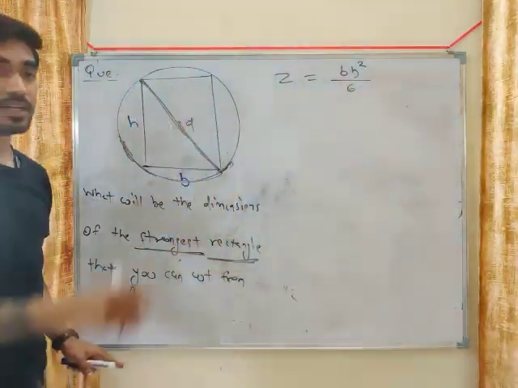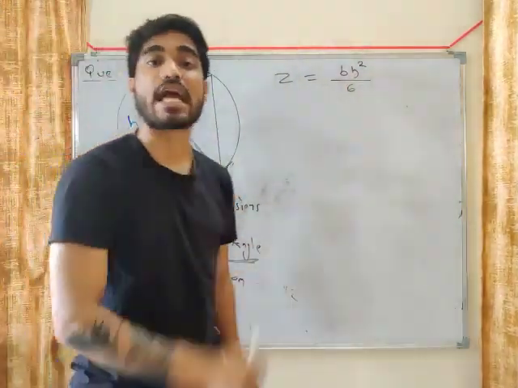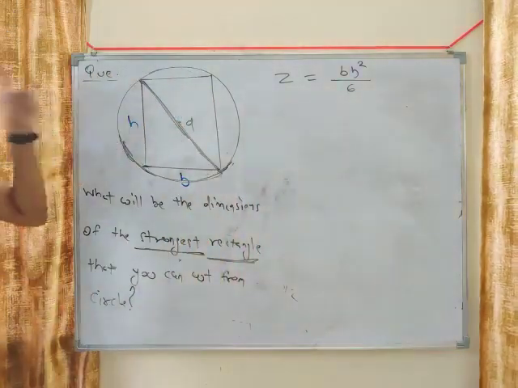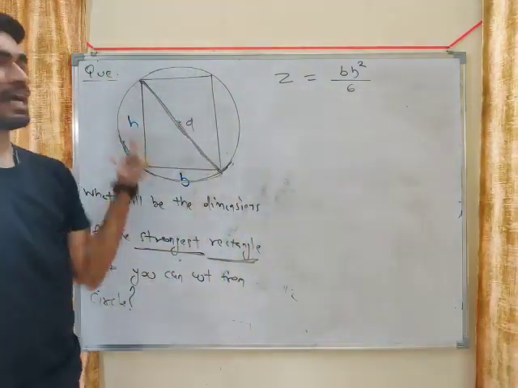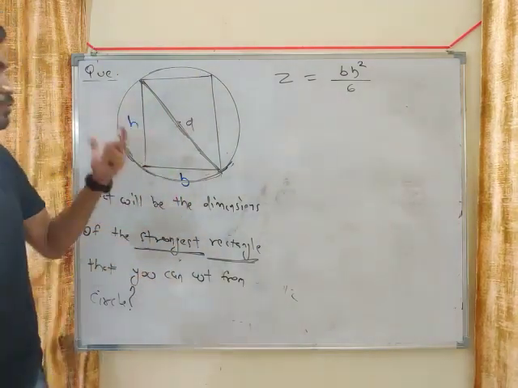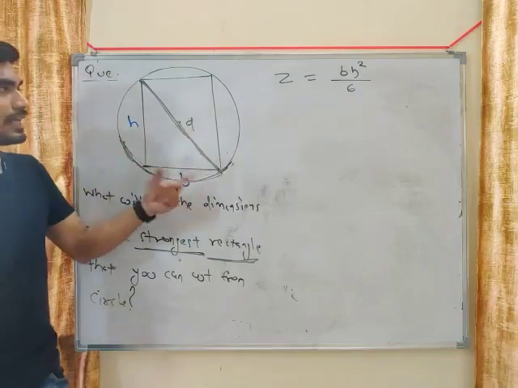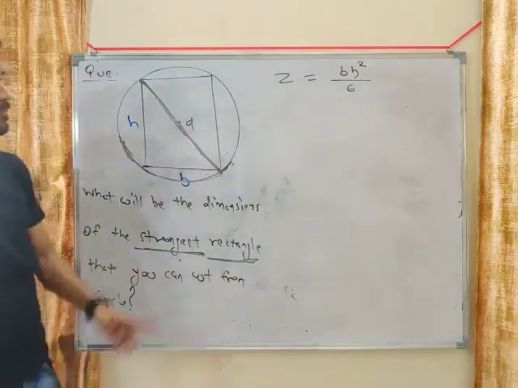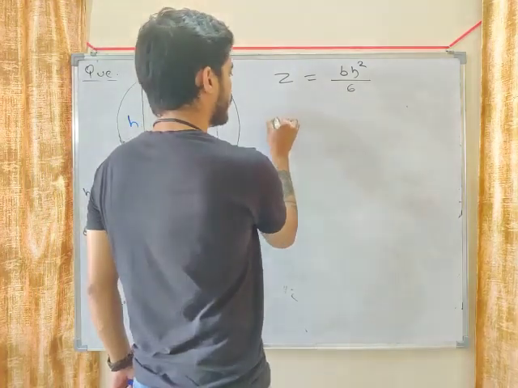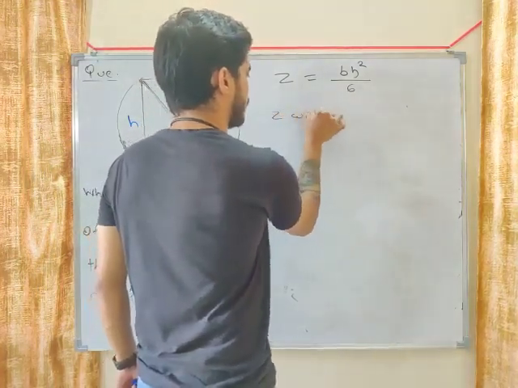Very important question. This question is repeated 2-3 times in exam, so please focus on this problem. We need to cut the strongest rectangle, which means a rectangle which will have maximum Z. So Z equals bh square by 6.